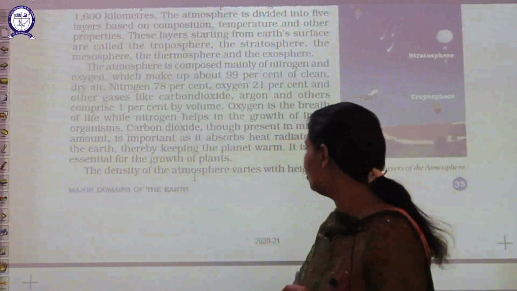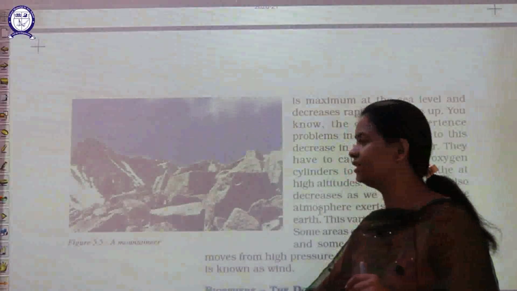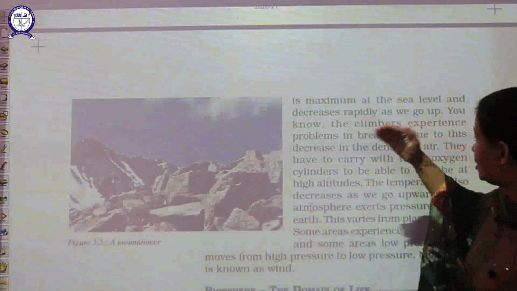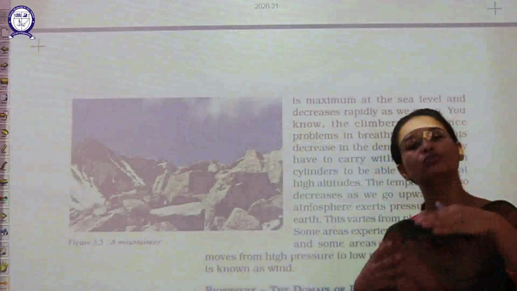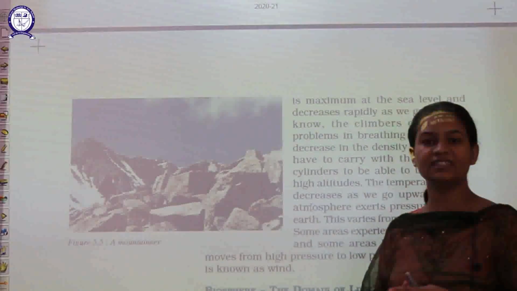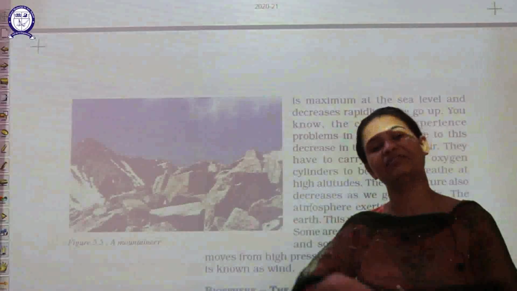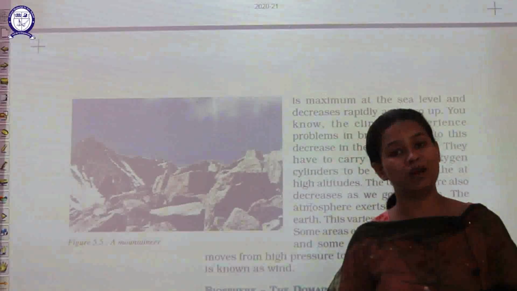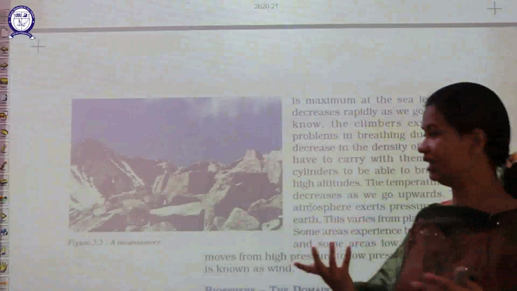So the density of the atmosphere varies with heights. Yes, that is very true. As you start passing to different layers, moving towards height, the density of the atmosphere decreases, air pressure decreases there, and that is why you have observed this thing, that whenever we reach mountain areas, we face problems in breathing.